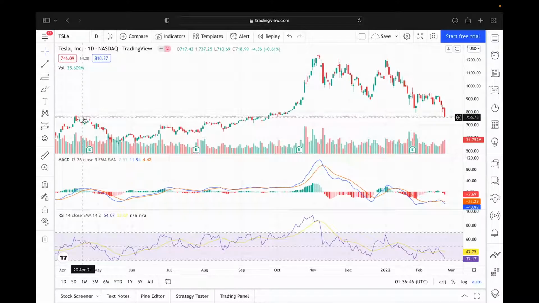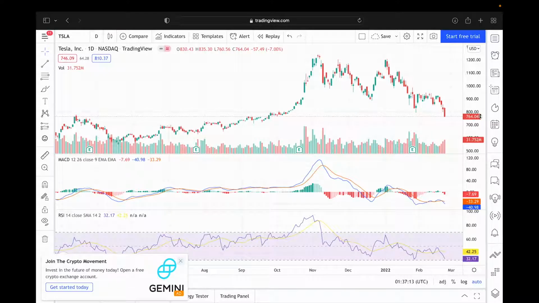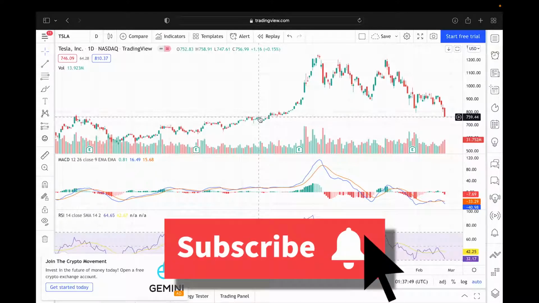The support level is around the $750 to $770 level, which we are smack in the middle of right at the moment, where we are at about $764. However, as you all probably know, the stock market is incredibly volatile at the moment. There are geopolitical risks. There are risks of rising interest rates. The S&P 500 and the NASDAQ now move at integer percentage points, which is honestly insane. While the $750 level may have looked like a great level to start stepping into Tesla at, I would still be cautious, extremely cautious, with making any big moves right now.